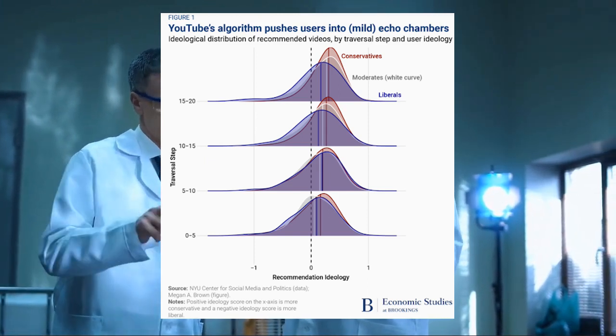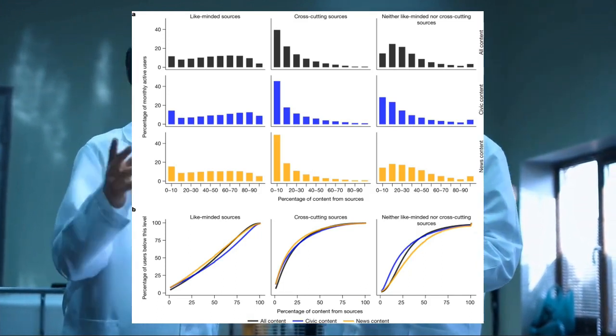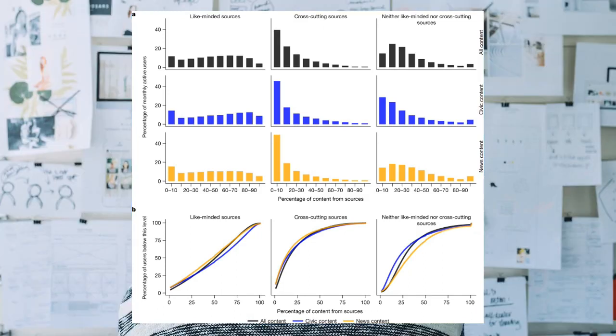Another study, conducted in collaboration between independent academics and researchers at Meta, looked at how Facebook and Instagram affected opinions of the 2020 election. This study looked at how ranking down content from like-minded sources, removing reshared content from a user's feed, and showing content by recency rather than likes shapes users' opinions on politics. Surprisingly, the study found that none of these changes had any effect on affective polarization, which is where individuals' attitudes towards their own political party become more positive, while feelings towards opposing parties become more negative.